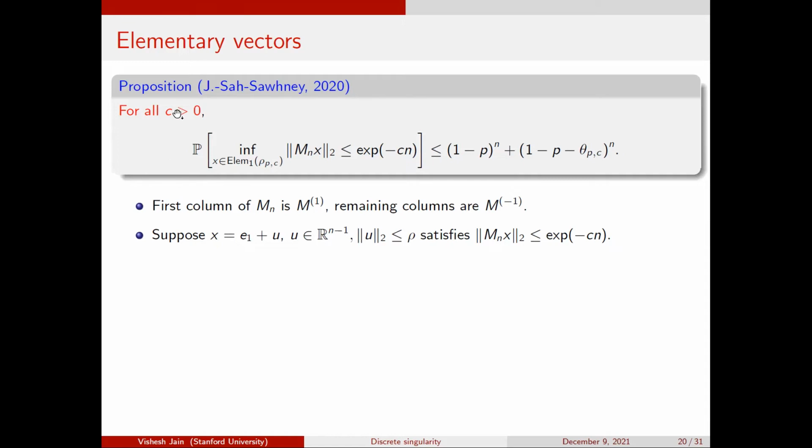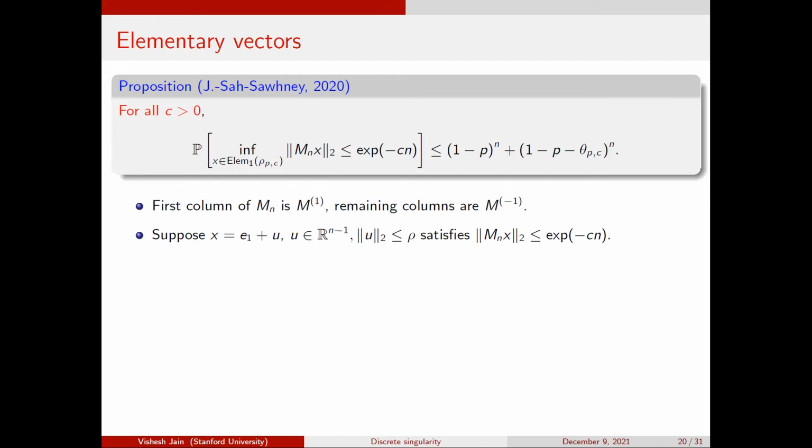If you prove it for 1/2, you're fine. What is p? p is the bias of the Bernoulli. So p is the bias of the Bernoulli, and c is some number. So these two numbers are fixed. And now, what is the point? Elementary 1 means that it's within distance rho of the vector 1, 0, 0, 0, 0. Rho of p and c is some function which depends on p and c.